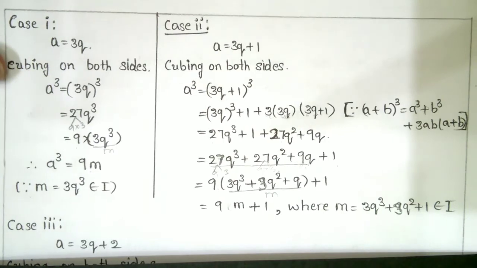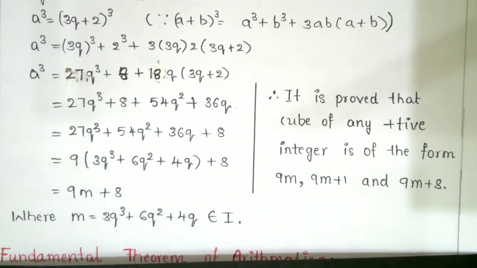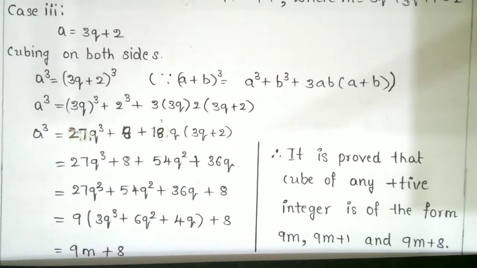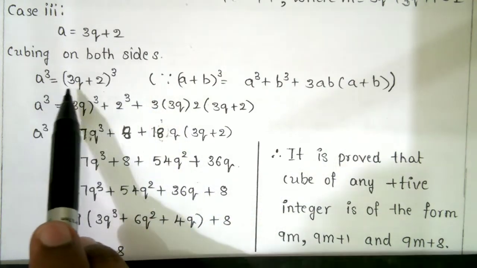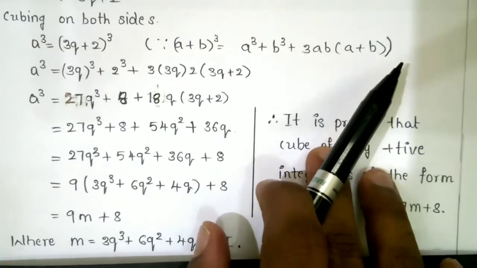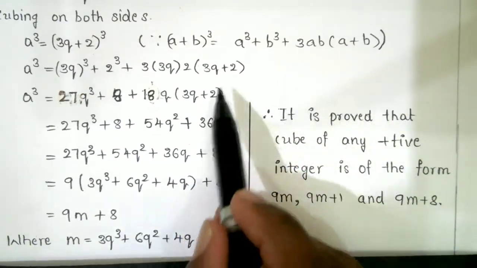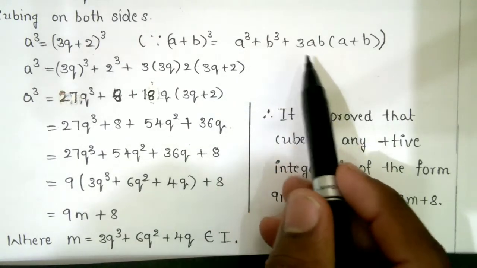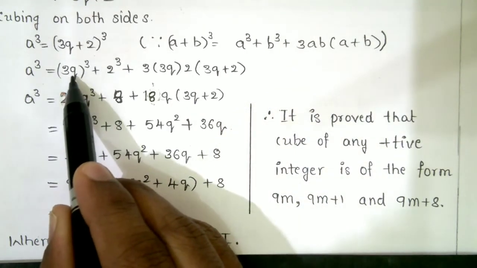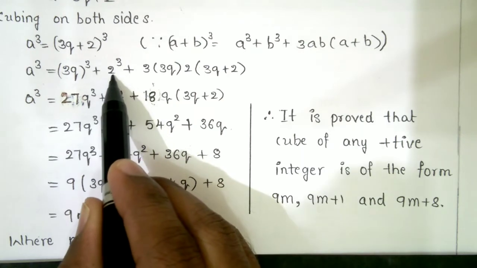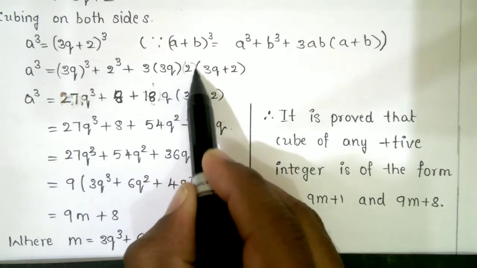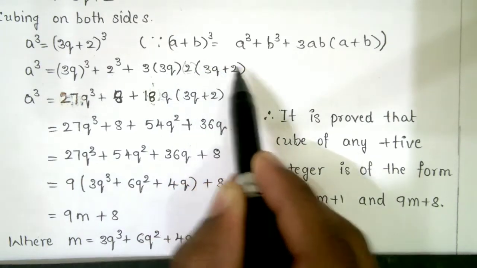So case 3, a equal to 3q plus 2. Cubing on both sides, a cube is equal to (3q plus 2) whole cube. So apply one more time, (a plus b) whole cube, a cube plus b cube plus 3ab of (a plus b). So a cube equal to (3q) whole cube plus 2 cube plus 3 of 3q into 2, that is b, of (3q plus 2).